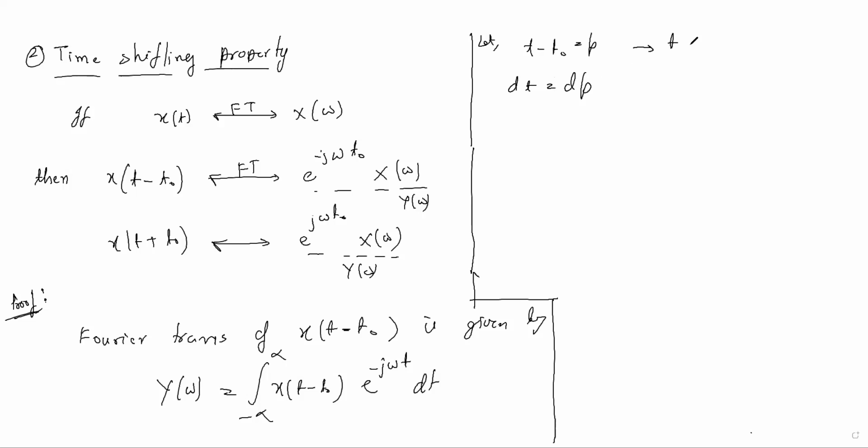You can also write t as p plus t naught.